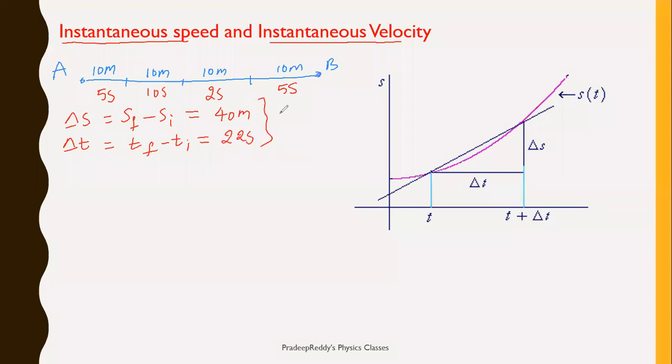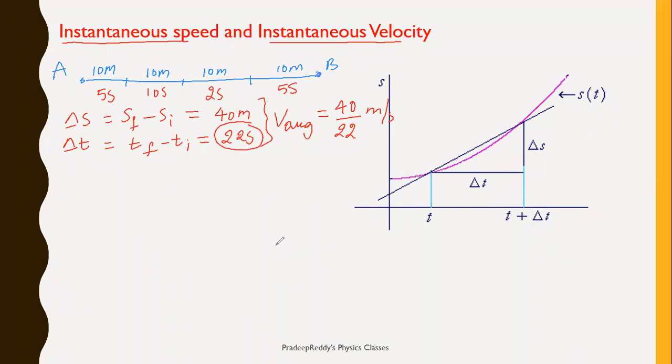From this you can find out V average, which is equal to 40 divided by 22, and it is meter per second. This is how you will be calculating average speed. Average speed is defined for the total journey. It is not some particular part. Now in this above example, total time taken is equal to 22 seconds.